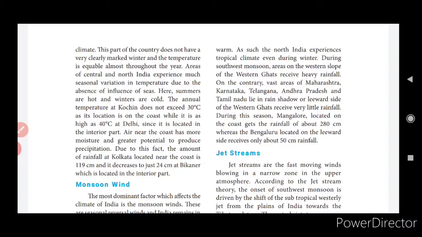Okay, so air near the coast has more moisture. You can see near the beaches, where the seashore and all will be there, it will be very cooler in that place. Moisture will be there, whereas inside the peninsular region it will be more hotter.